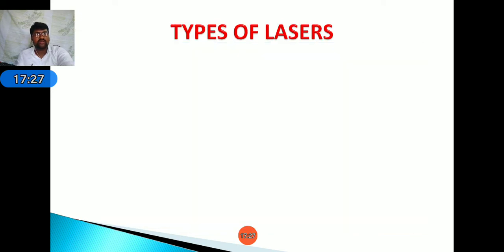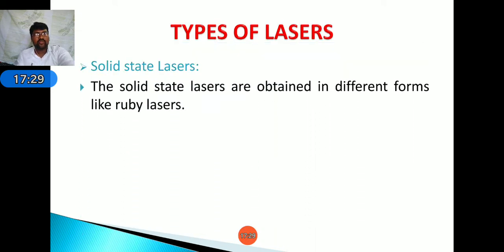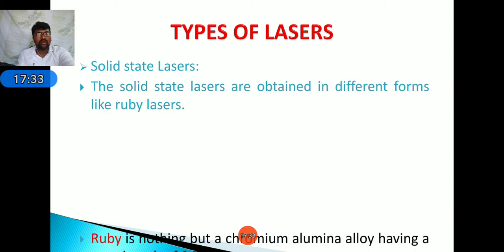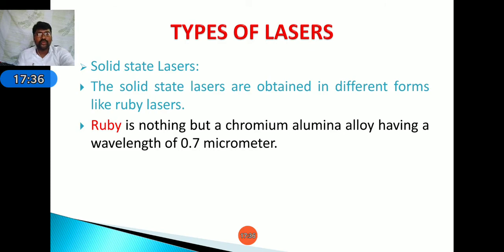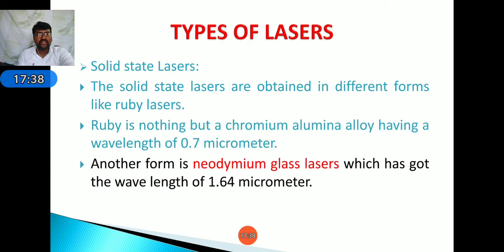Next, types of laser, that is solid state laser. Solid state lasers are obtained in the form of ruby laser. Ruby laser is nothing but chromium alloy having a wavelength of 0.7 micrometer.